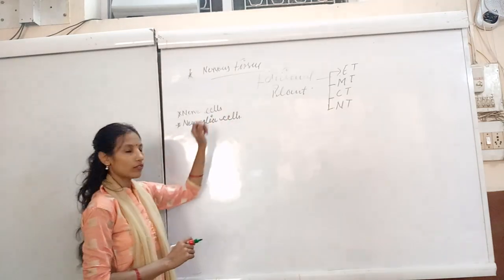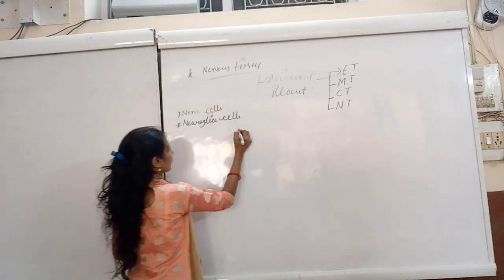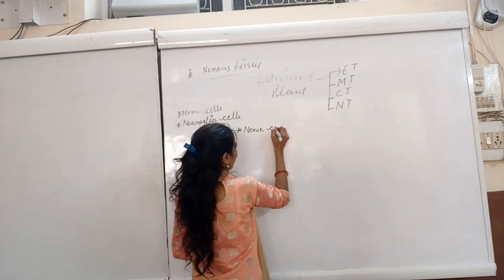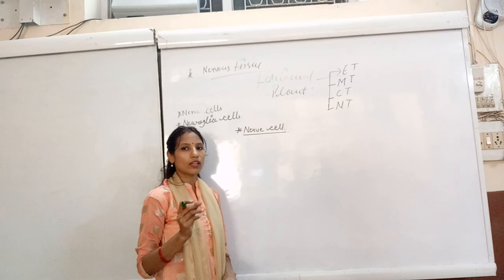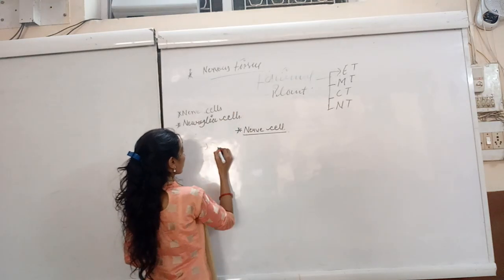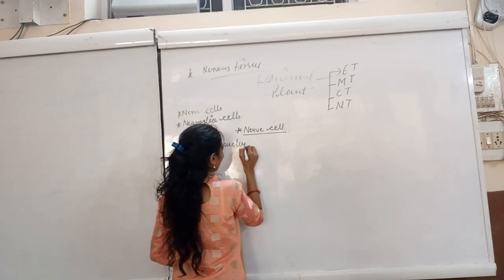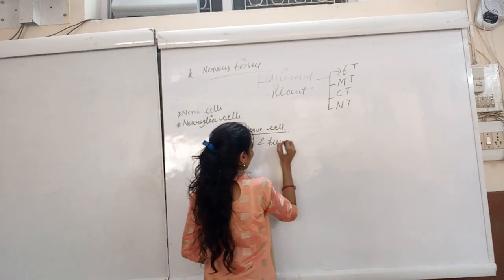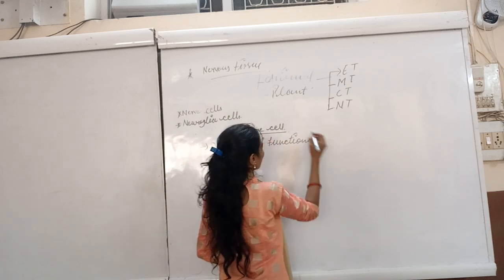First, I am going to take the nerve cell. The nerve cell is the structural and functional unit of nerve tissue, or we can say it is the basic unit of nerve tissue.